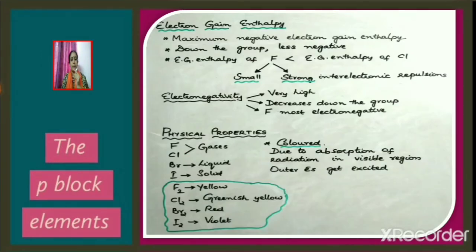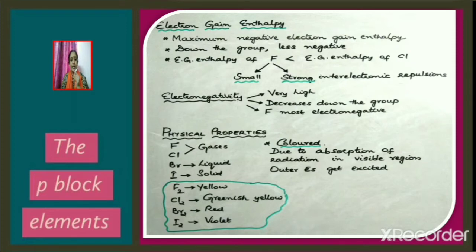Electron gain enthalpy. Halogens have maximum negative electron gain enthalpy. This is because halogens can easily gain an electron to get octet configuration. Now as we move down the group, electron gain enthalpy becomes less negative. The electron gain enthalpy of fluorine is found to be less than that of chlorine. This is because fluorine is smaller compared to chlorine. Because of the small size of the fluorine atom, there will be stronger interelectronic repulsions. So this is the reason why the electron gain enthalpy of fluorine is less than that of chlorine.